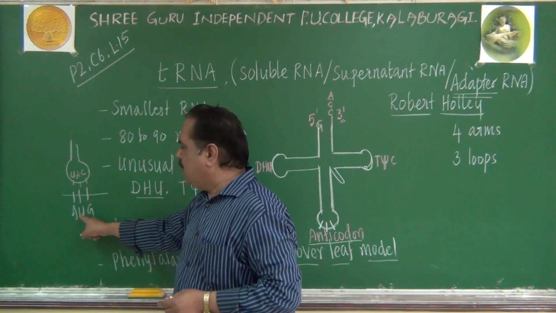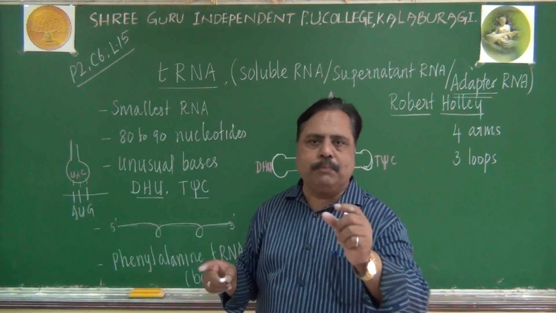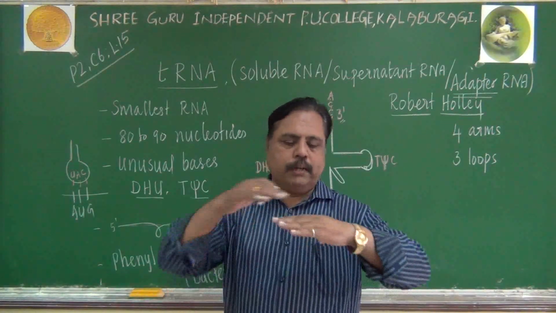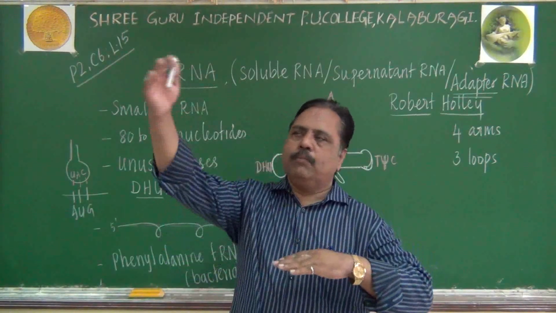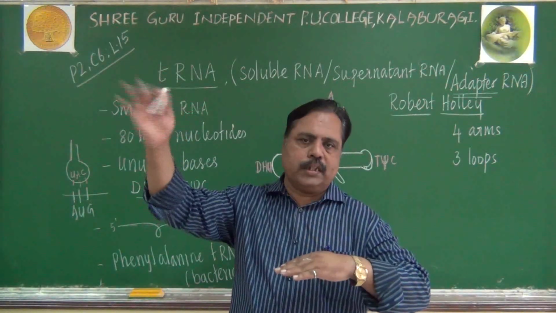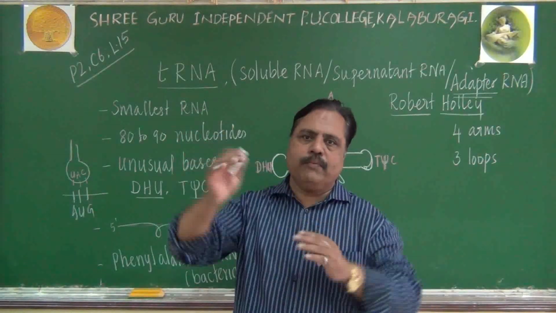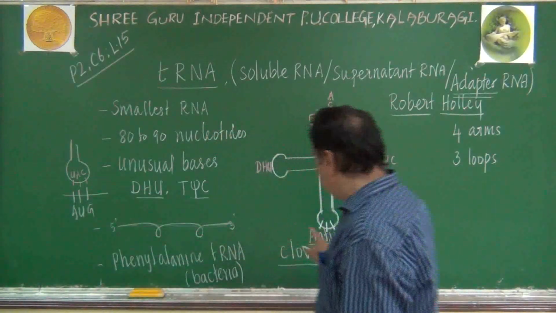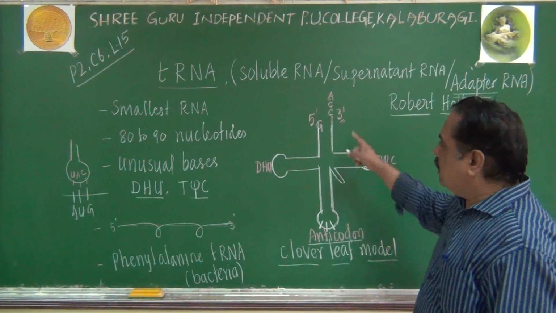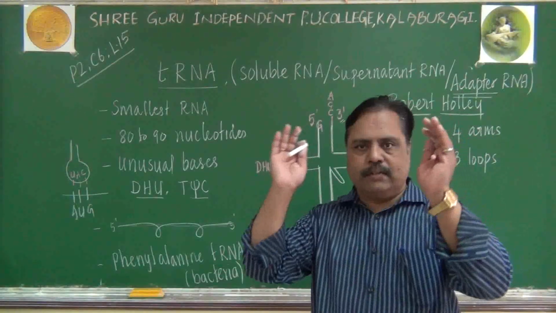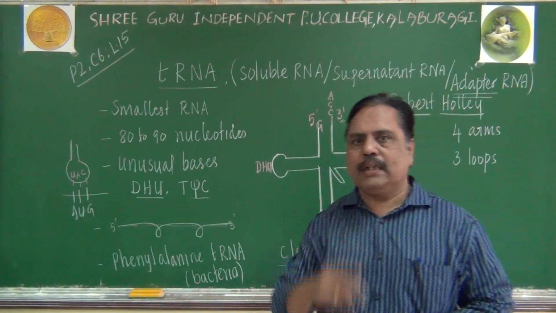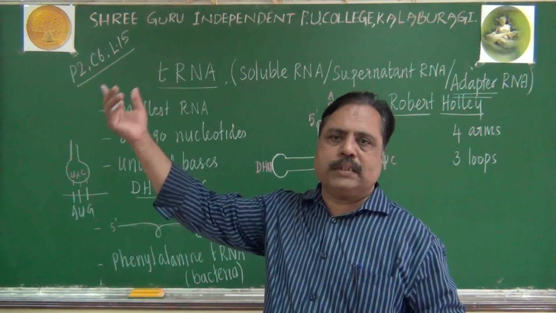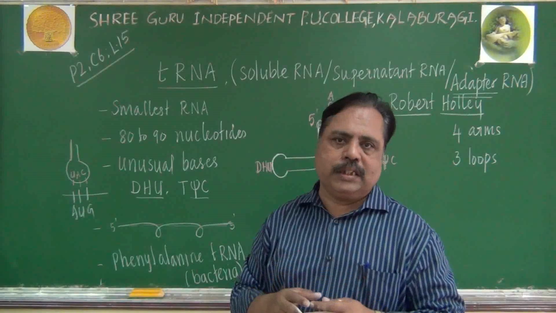It will recognize, or be complementary to, the codon present in the mRNA. Our problem is that mRNA has nucleotides, while amino acids have no nucleotides. That is a different language. So between them we need a bridge, an adapter. On one side it will recognize mRNA, and on the other side it will carry the amino acid. So tRNA has two functions: it should recognize the codon, and it should bring the proper amino acid also.